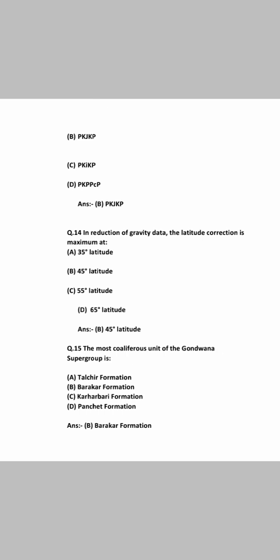Now 15th question, again related to stratigraphy. The coal-bearing unit of the Gondwana supergroup is, we all know, B, Barakar formation. So numerical answer type: for every correct answer will be awarded 1, and there is no negative marking.